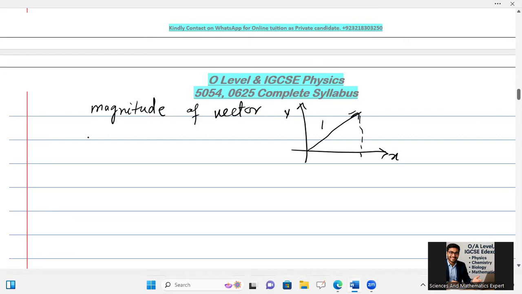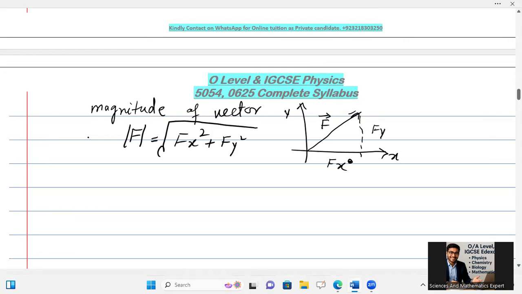This is your force F in the form of a vector. Then you can take Fx and Fy and apply the Pythagoras theorem. Then the magnitude of force F will be given as the square root of Fx square plus Fy square. As you have studied in mathematics, base square plus perpendicular square is equal to hypotenuse square.